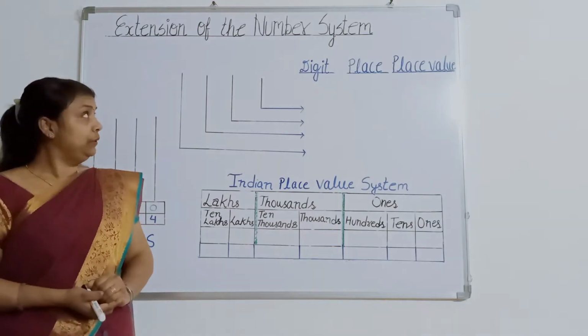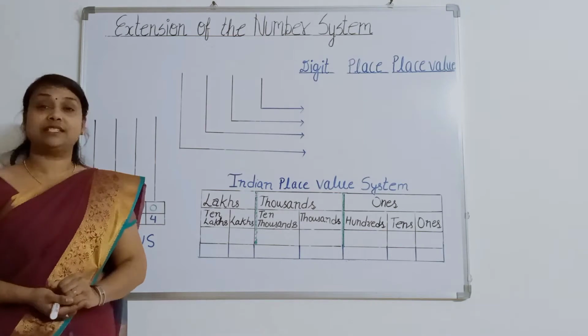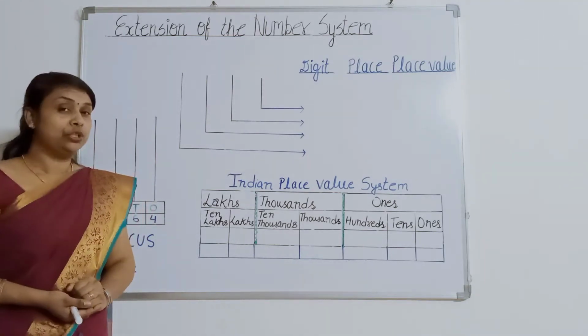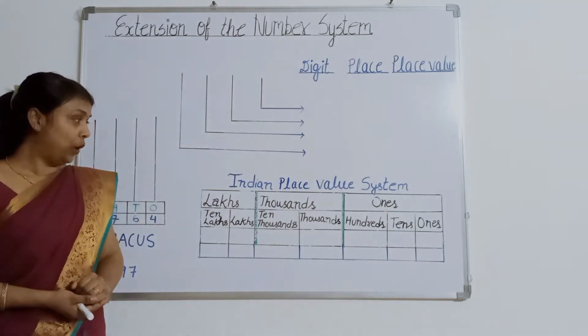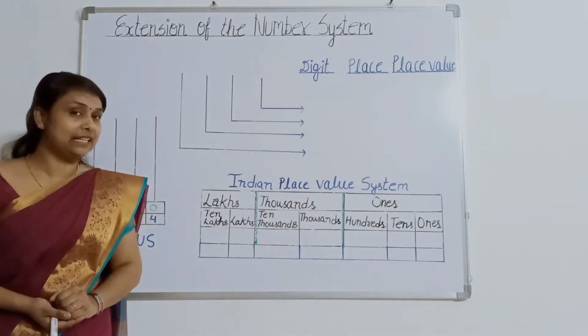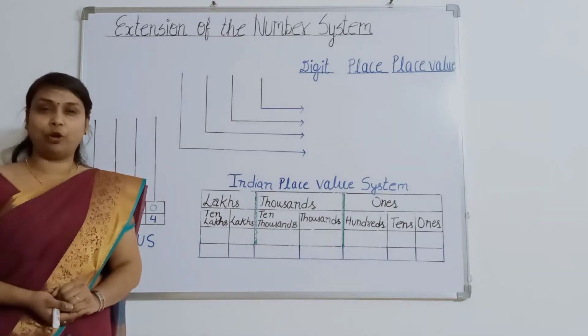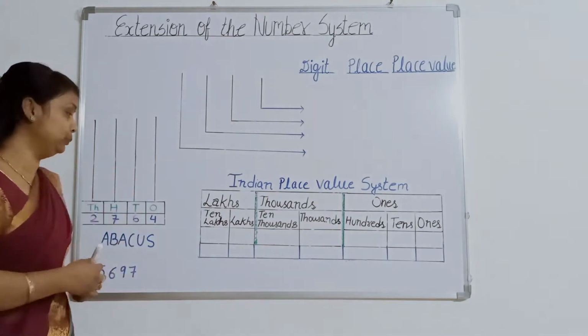Now I am coming to the number system. In this chapter we will study two types of system. One is the Indian place value system and the second one is the international place value system. But before that we must know about some terms.